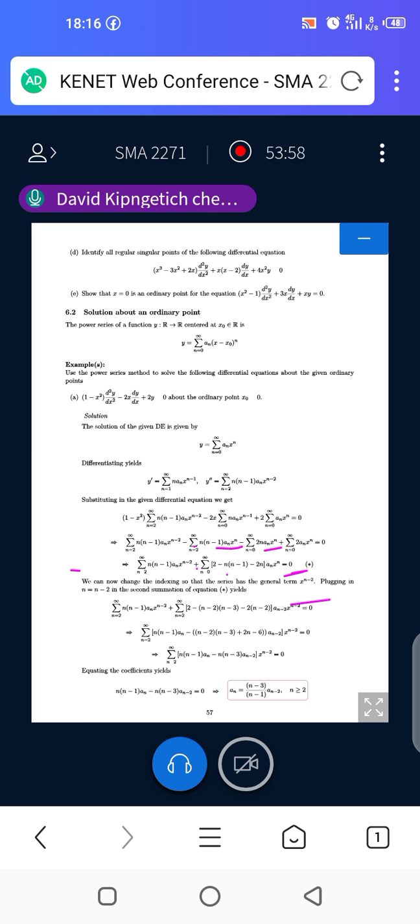You simply put in this second summation, where there is n, you put n minus 2. Like what you can see here. We're just putting n equals n minus 2 in this part here. And then now you simplify. If you simplify, everything now will be under the same power. That's why we are grouping all the terms now, because they have the same power.